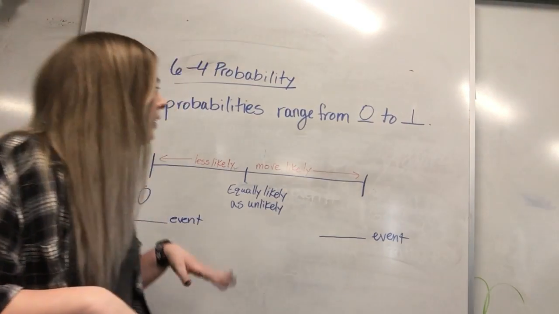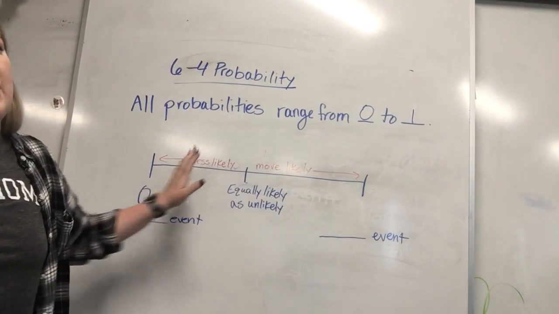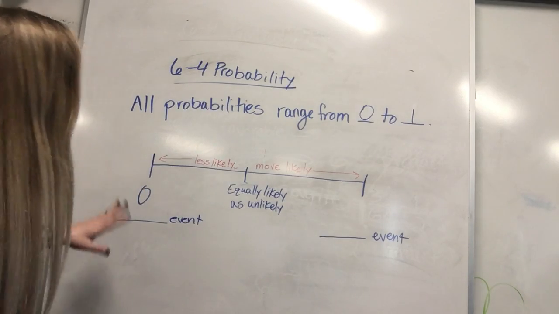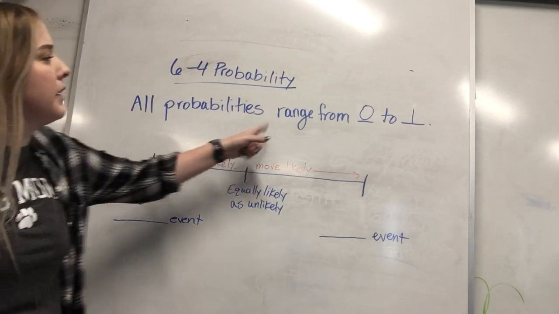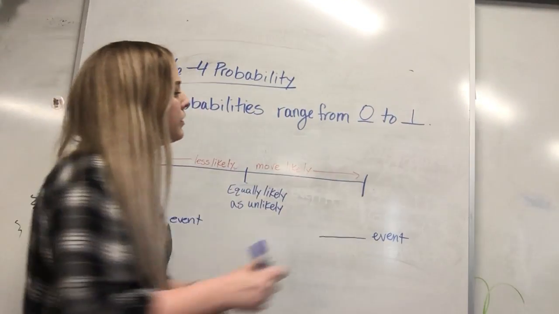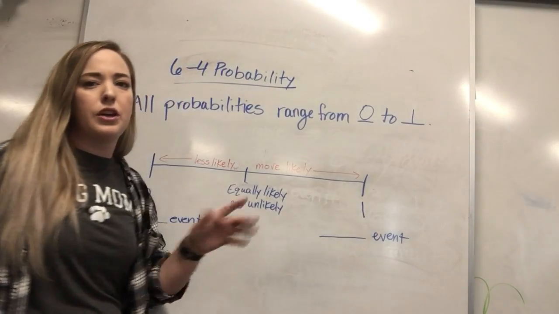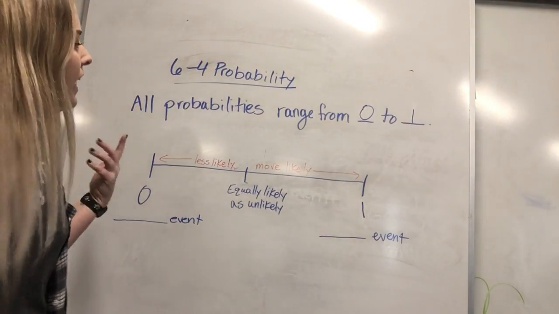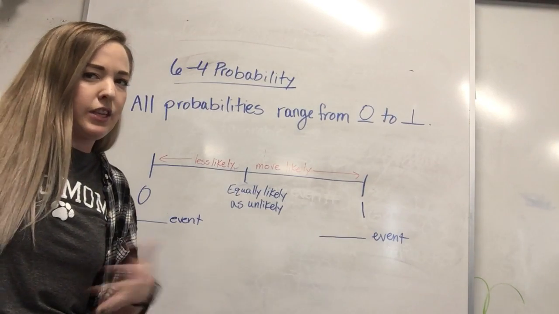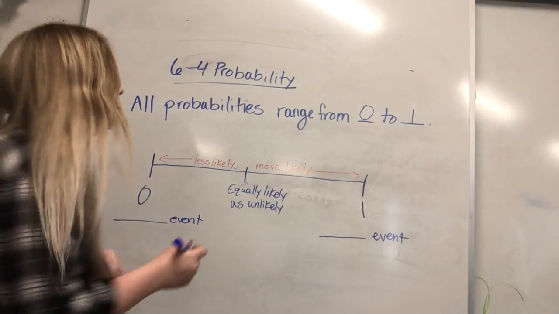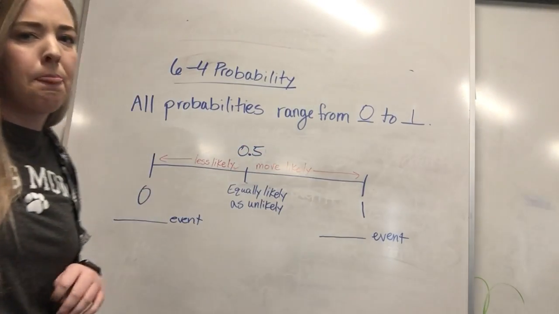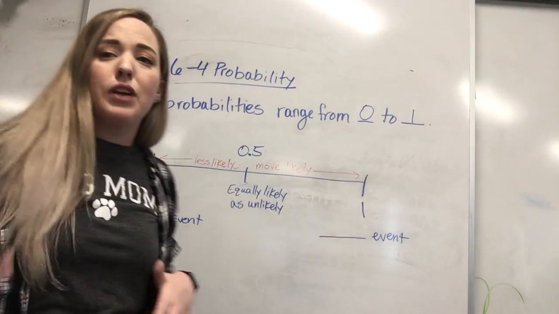So only 0 to 1. Underneath it you should see this number line. I know it's a little hard to read on mine, but less likely, more likely, those are on your paper. Again, we just learned all probabilities range from 0 to 1. So we've got 0 on our number line, so it's going to range from 0 all the way to 1 on this far side. You can fill in that box with a 1. Now you should have another box up here, halfway between 0 and 1 is, you said 1/2 or 0.5, you're right, we're going to write 0.5 on here. So fill in that box with 0.5.